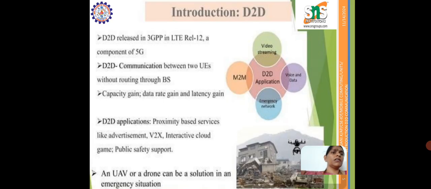Next, let us see the introduction to D2D communication. A few examples of D2D applications are video streaming, voice and data, emergency networks and M2M. D2D was released in 3GPP, in LTE Release 12, as a component of 5G. Here D2D is communication between two UEs without routing through the base stations, giving capacity gain, data rate gain and latency gain. The main applications are proximity based services like advertisement, V2X, interactive cloud gaming and public safety support. A UAV or a drone can be a solution in emergency situations.